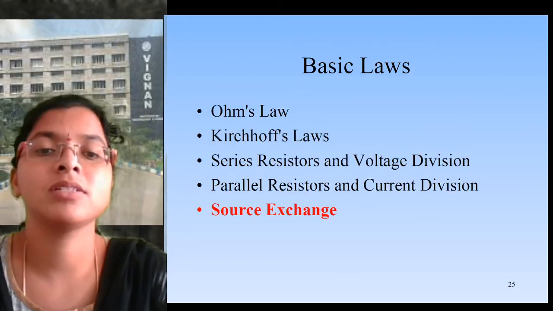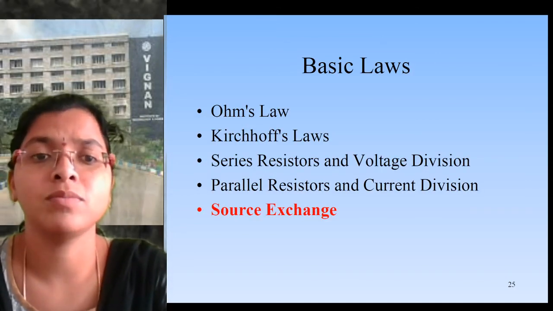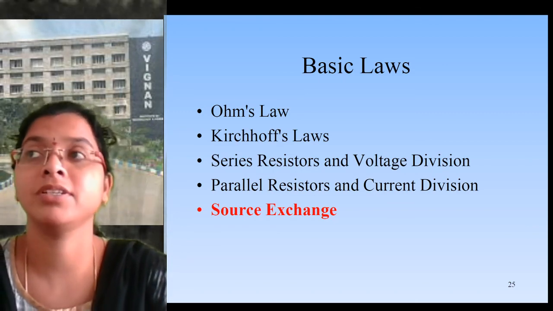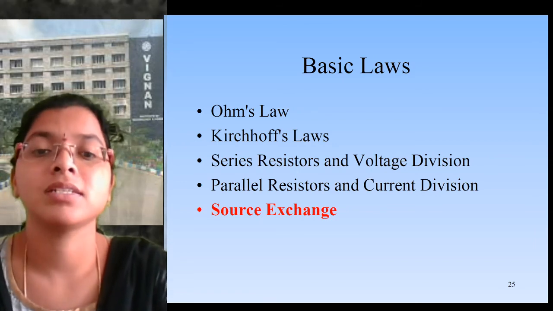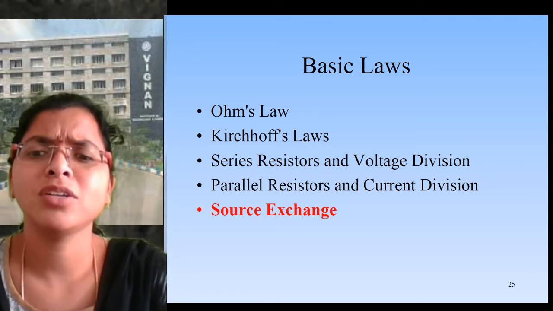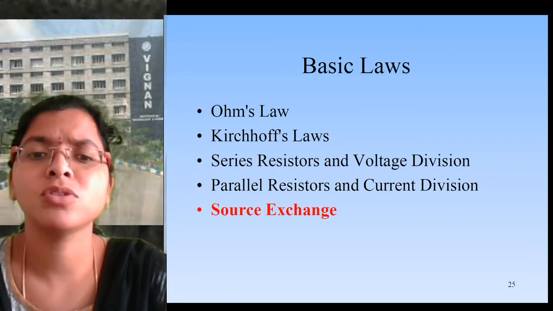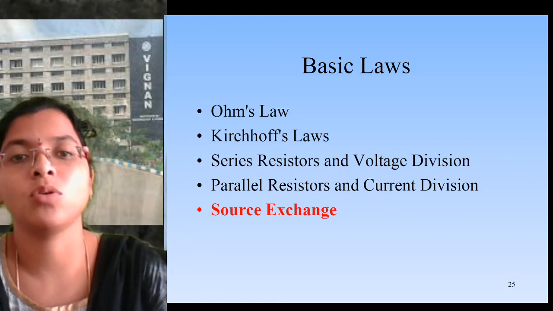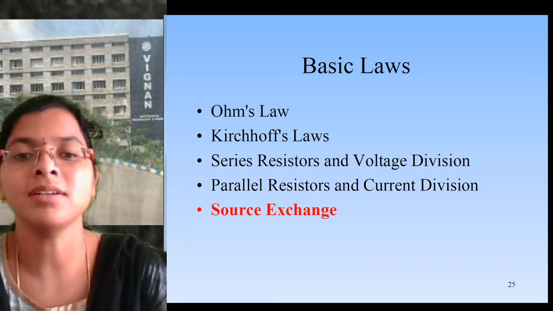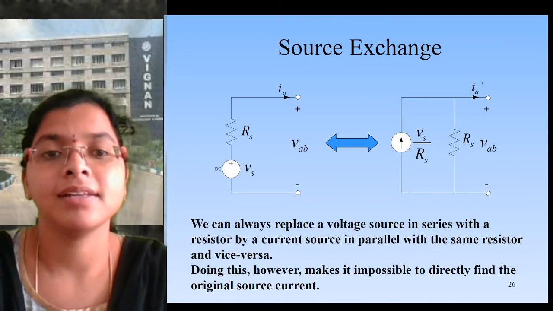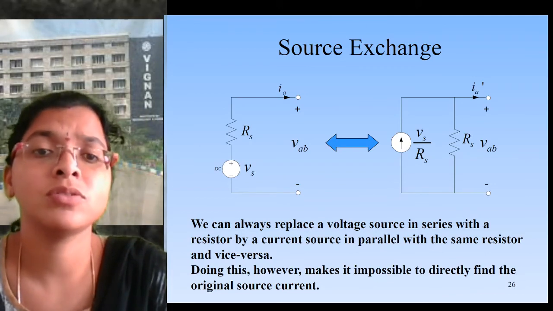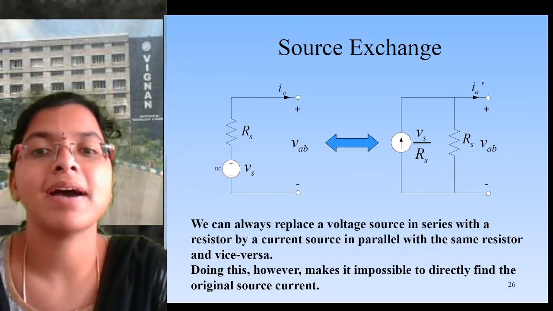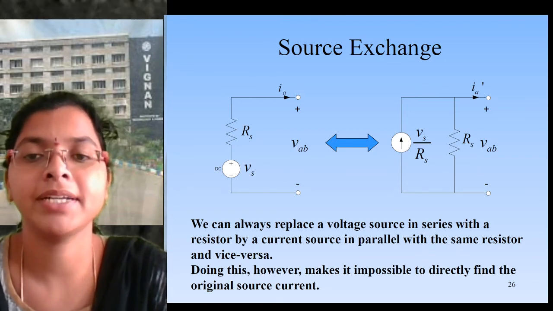Next is source exchange. We finished Ohm's law, Kirchhoff's laws, series resistance, voltage division, parallel resistance, and current division. Next, source exchange. How are we going to convert from one source to another? Source exchange means we can exchange a voltage source for a current source and vice versa. If we have a voltage source in series with a resistor, we can convert it into a current source in parallel with the resistor by changing the values.